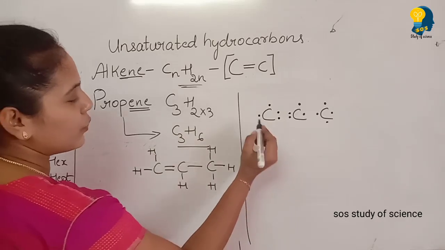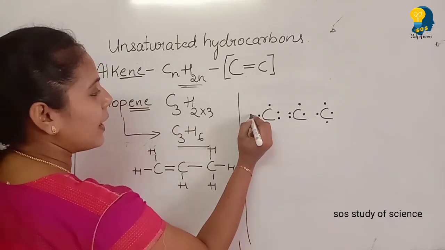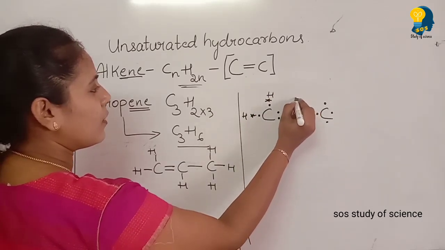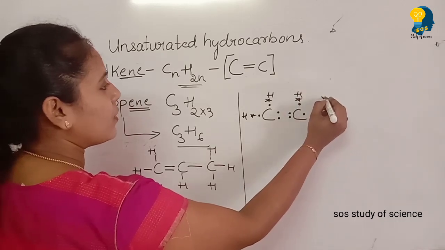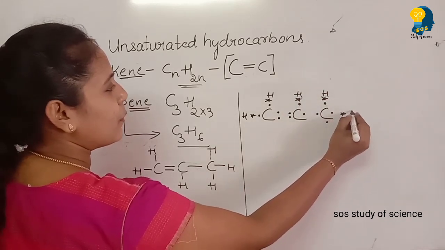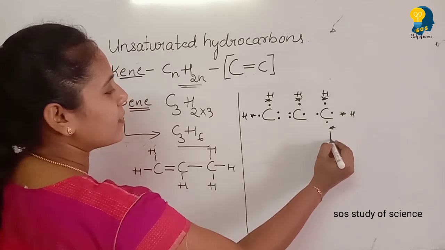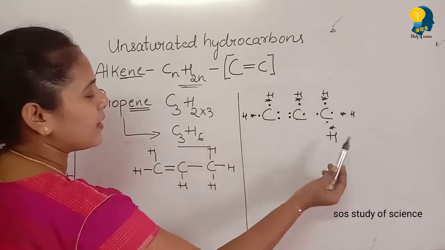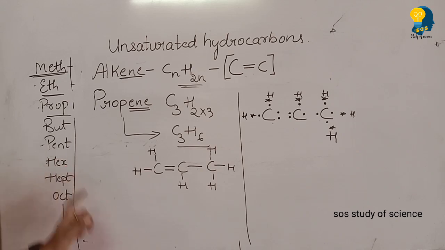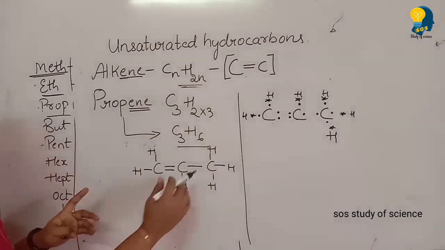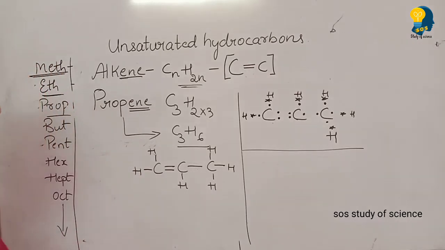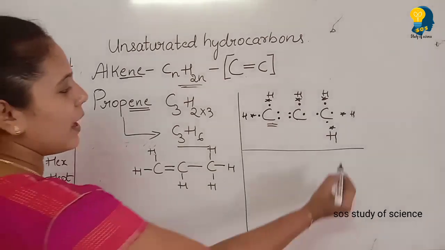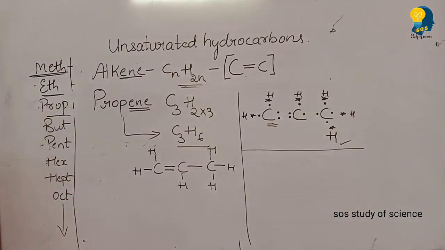Now it's time to write the hydrogen atoms with their valence electron. Hydrogen has 1 valence electron. So totally how many hydrogens do we need to write? We need to write 6 hydrogens. See, 1, 2, 3 carbon is over and 1, 2, 3, 4, 5, 6 hydrogen atoms is over. So this is how you need to write the electron dot structural formula for propene. Very simple. You should know the number of valence electrons to write around the carbon and also the hydrogen atom. I hope you have understood.